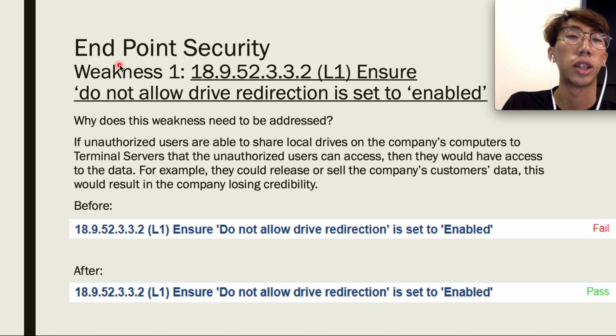So now moving on to the first, endpoint security. So the weaknesses. I chose these weaknesses based on the three values: confidentiality, integrity, and availability.